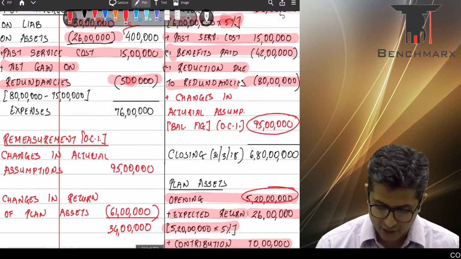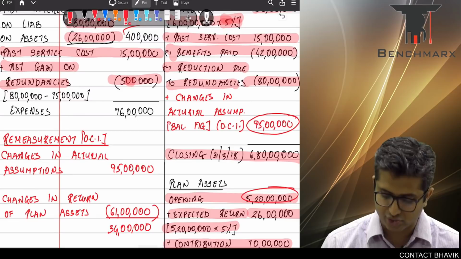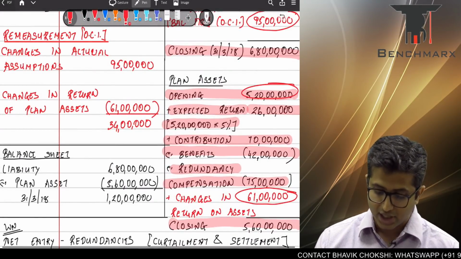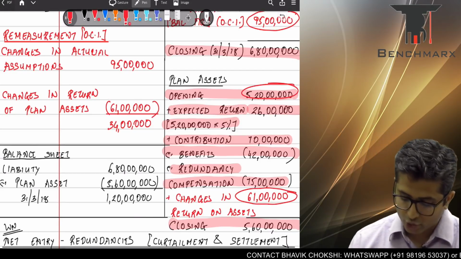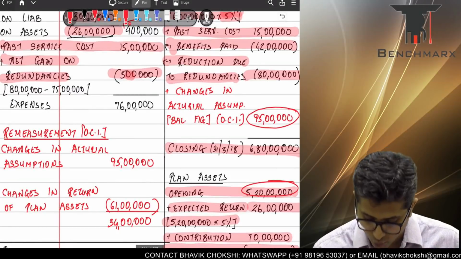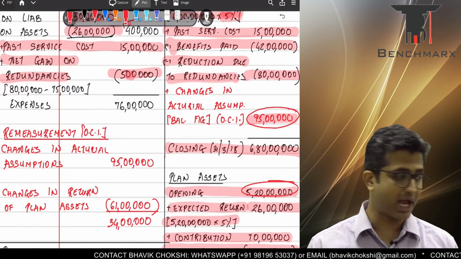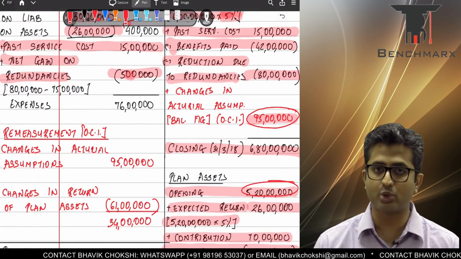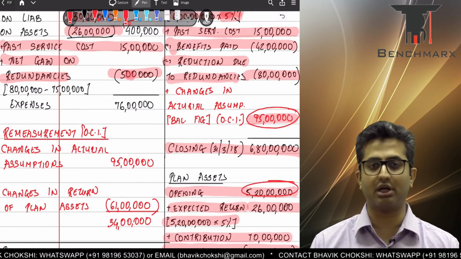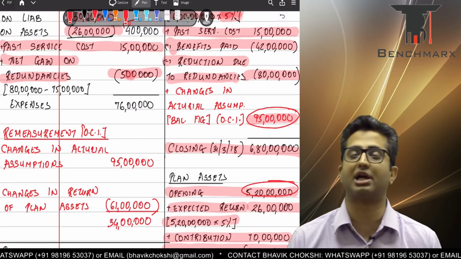Now this would cover almost all transactions. So ideally, well, we are given the closing actuarial valuation at 6 crore 80 and closing fair value of plan assets at 5 crore 60, which effectively means that your closing value should tally with your calculations. You see that it won't. That must be because actuaries would have changed assumptions during the year. Remember, even in practice, the balancing figure is the only way you calculate changes in actuarial assumptions.